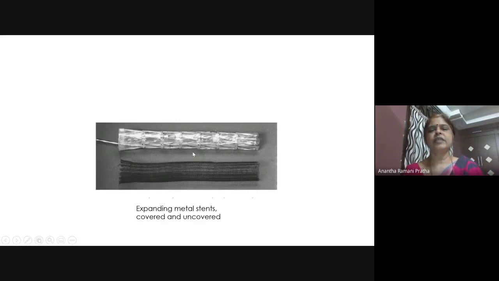So these are self-expanding metallic stents which are passed through the tumor across the esophagus so that any esophageal fistula can be closed and the lumen can be maintained for some time. The food can pass through this hollowed stent. Right?